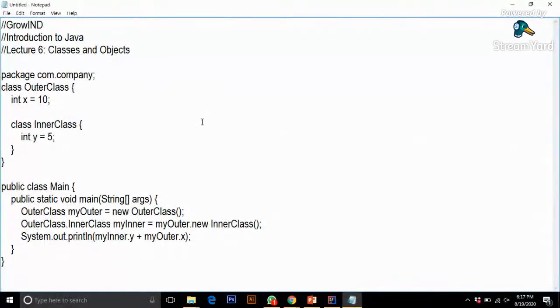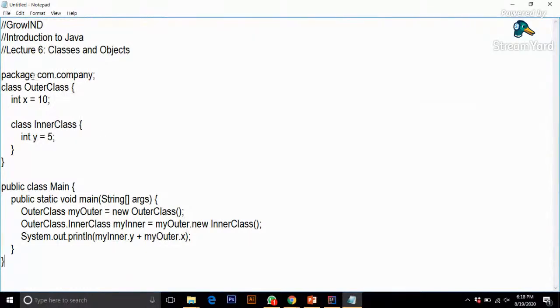Now we have used nested for loops, we have used nested if else, right? In the same way we have nested classes also. The reason for using them is the same as in for loops and if else. In order to do that, the code is quite simple.